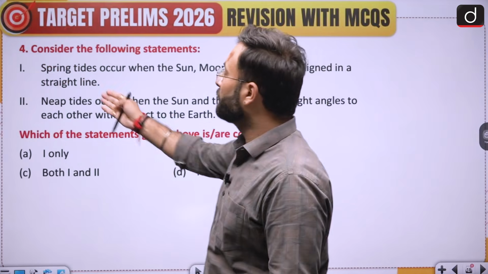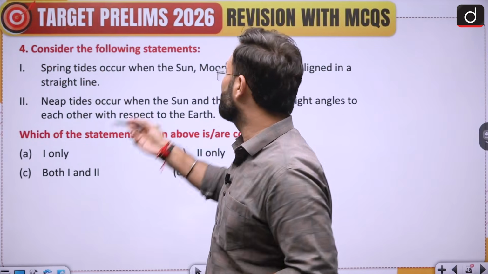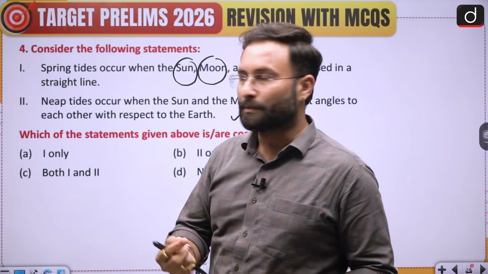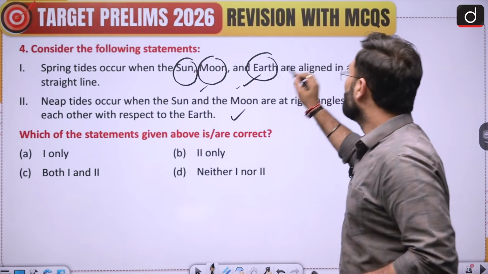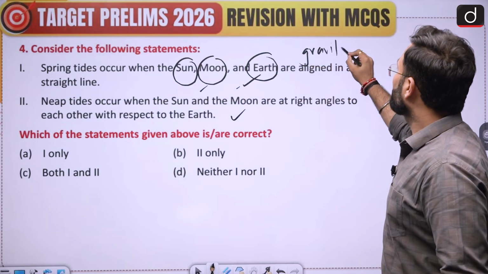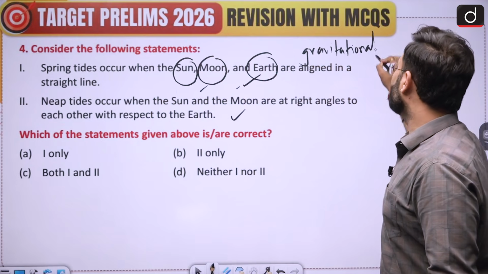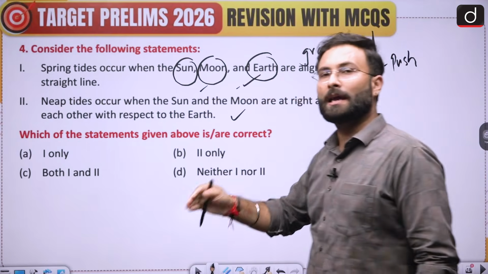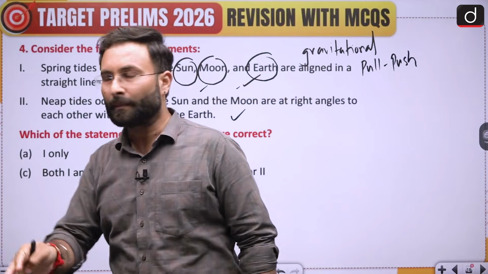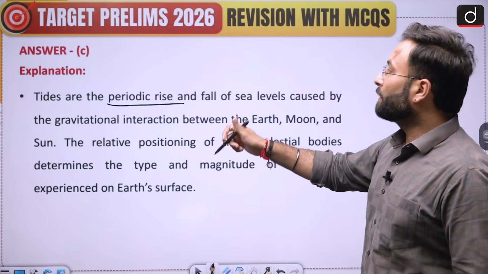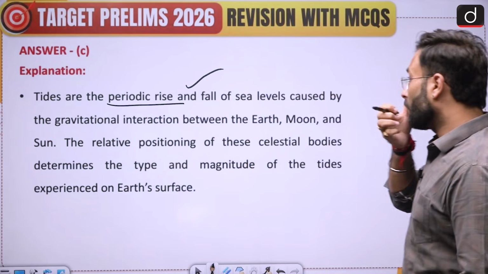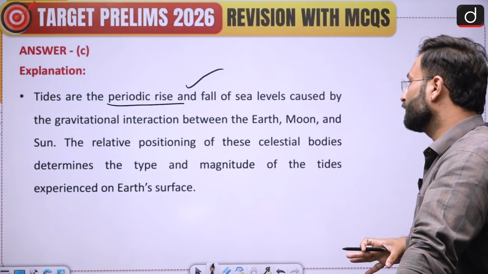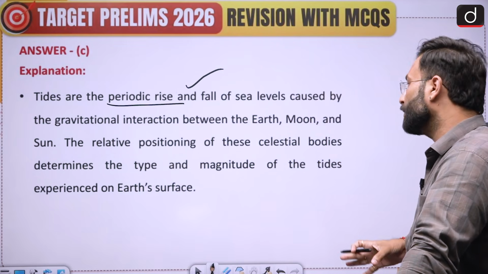Now when we are talking about the order in which the celestial bodies like sun, moon and earth are located, why does their location matter? Because these are having gravitational pull and push, and because of which it has an effect on the tides. Okay, so here you can see the tides are the periodic rise and fall of the sea levels caused by the gravitational interaction between the earth, moon and sun. The relative positioning of these celestial bodies determines the type and magnitude of the tides.